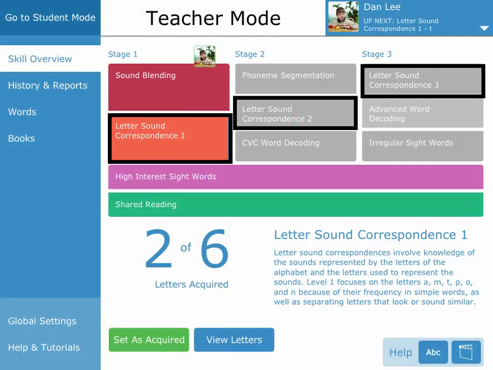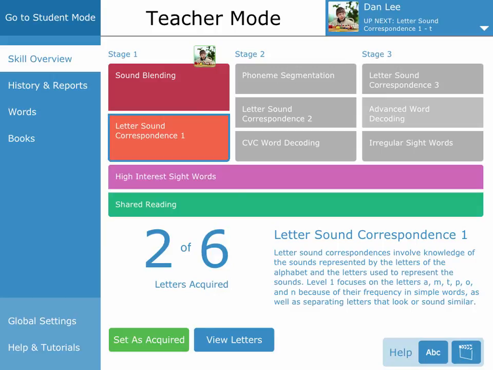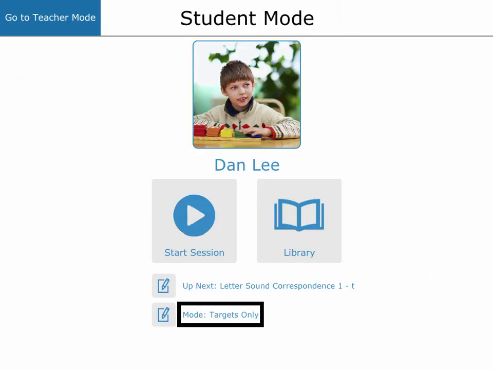Letter-sound correspondence activities in ALL focus on the ability to associate a letter with the sound it represents. I will share how the activity runs in targets-only mode, then describe the other instructional modes, prompts, and acquisition.